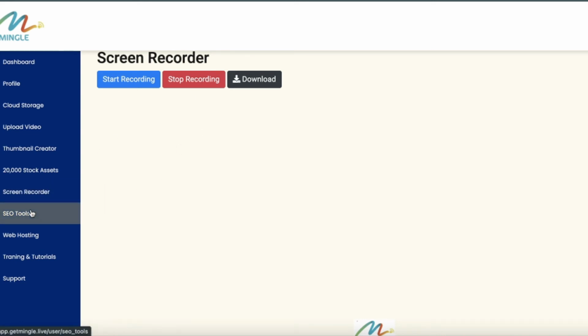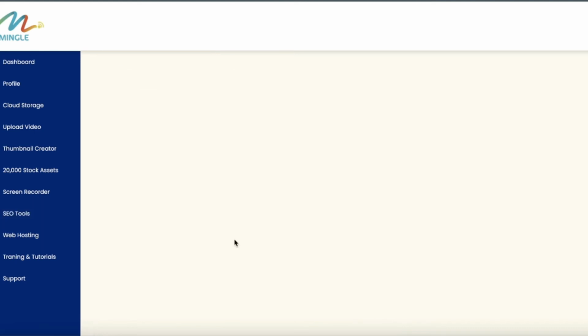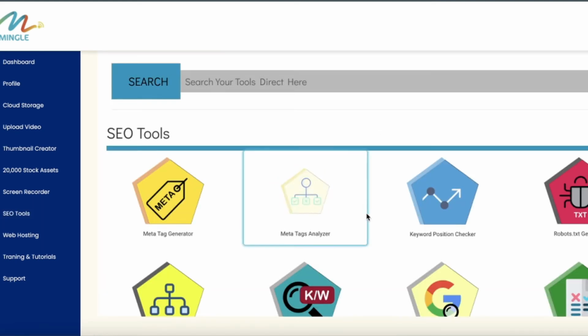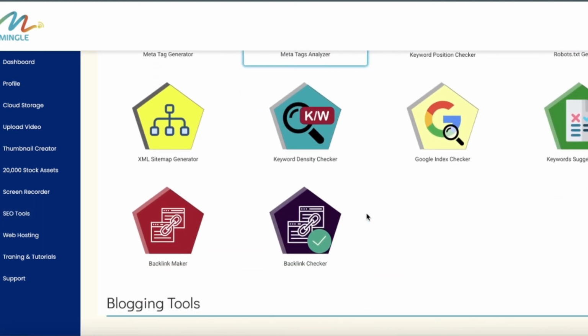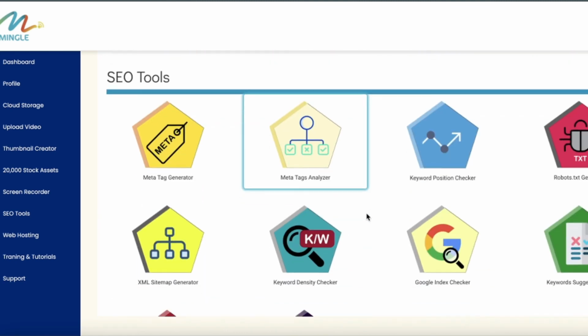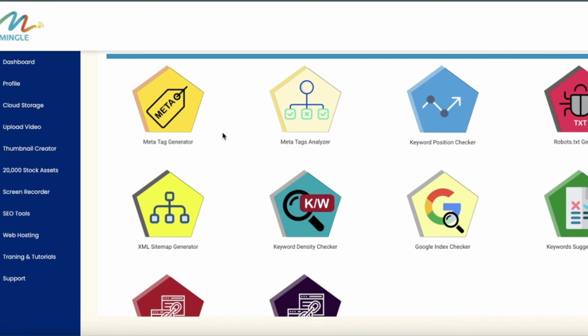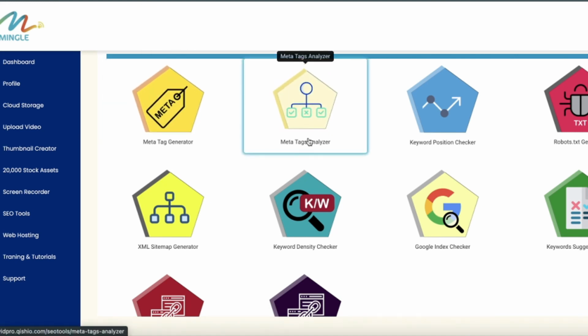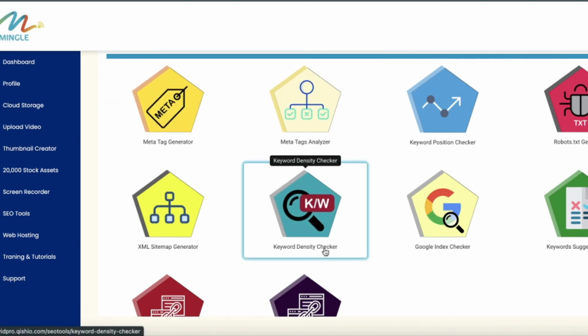Now come to the SEO tool. This is very beneficial. You don't have to go to any other platform and Google for anything. Here are some of the SEO tools: meta tag generator, meta tag analyzer, keyword density checker. If you have an article and don't know how much the keyword density should be, you can use this software.